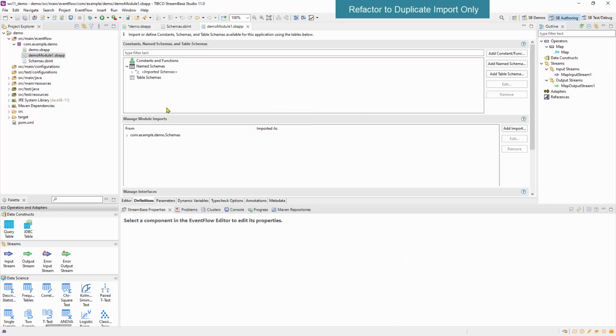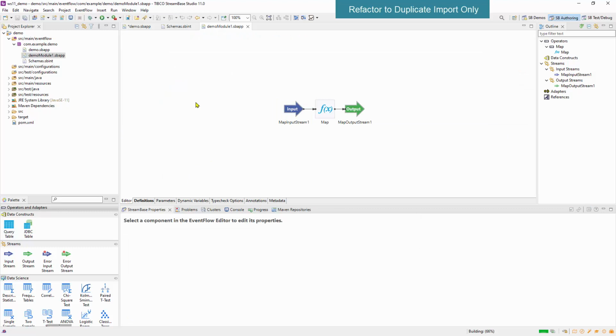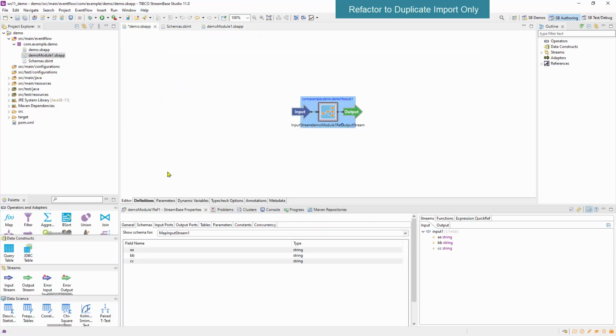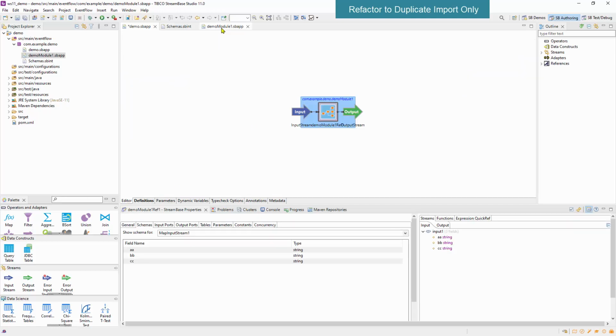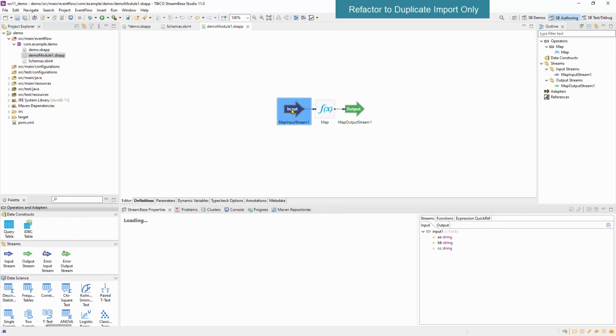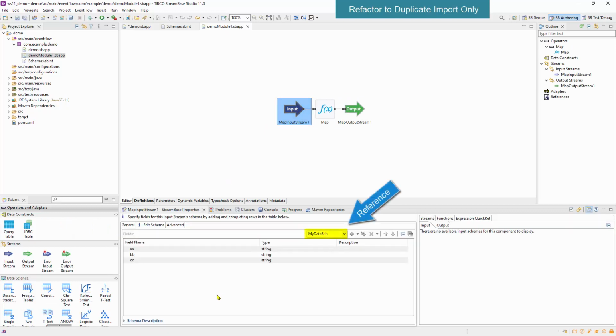We see it is using my data schema. We only have the imported schema. The unused schema was not included. And also, this schema is not defined locally, but only defined from the import. So now we have consistency between the parent module, which takes the schema from an import, and the child module, which takes the schema from an import. So now the schema, if you edit it in one place, ends up changing wherever it is referenced.